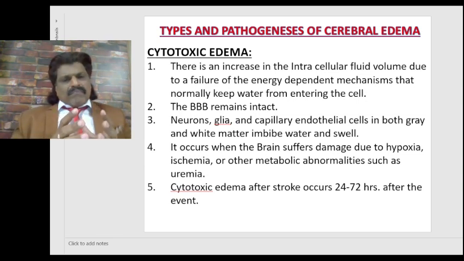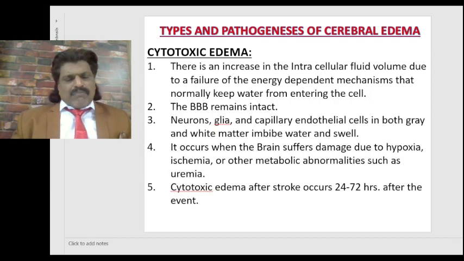So there is a big amount of swelling. It occurs basically when the brain suffers damage due to hypoxia, ischemia or other metabolic abnormalities such as uremia.